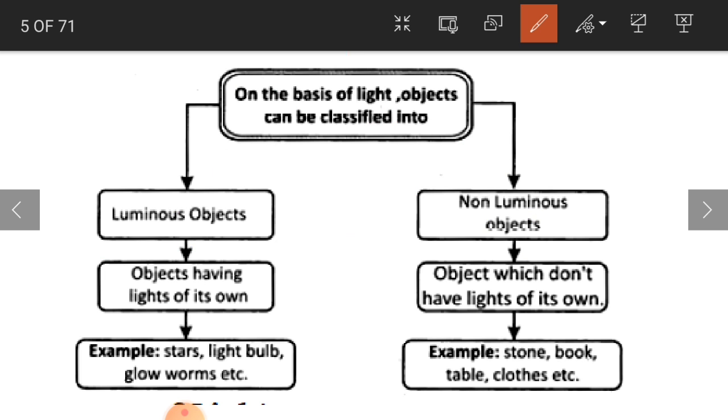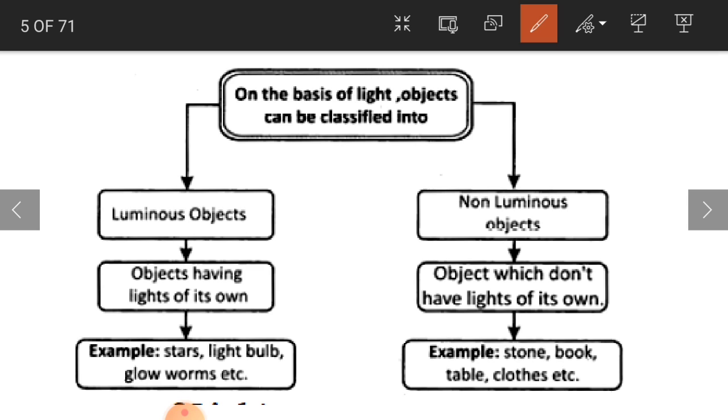And the other one is, on the basis of light, objects can be classified, because we also learned that light travels through a medium. Medium is nothing but an object.